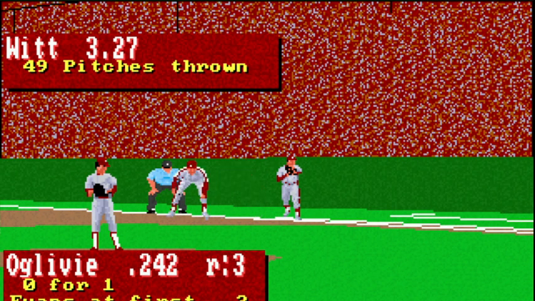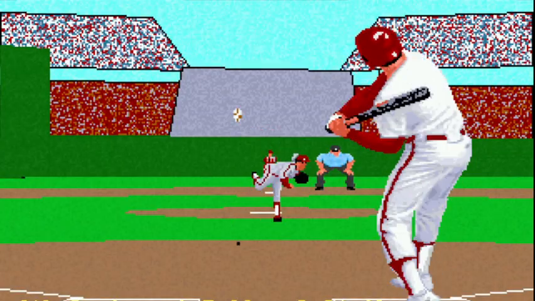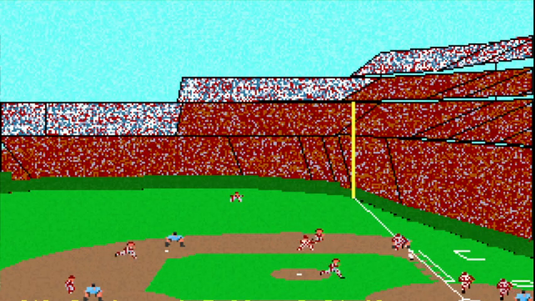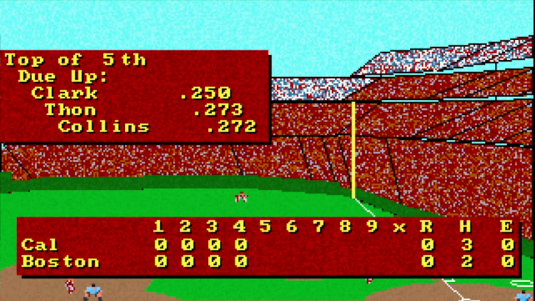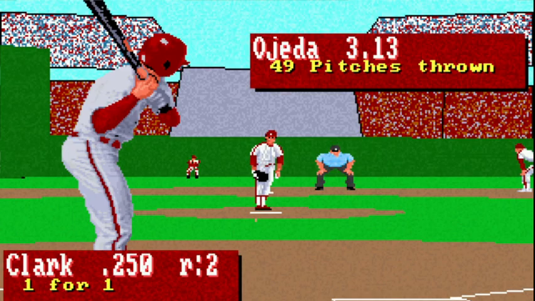Ben Ogilvie, always a threat. Grounds out to first. All right, still scoreless. Bobby Clark, Dickie Thon, and then top of the order, Dave Collins.